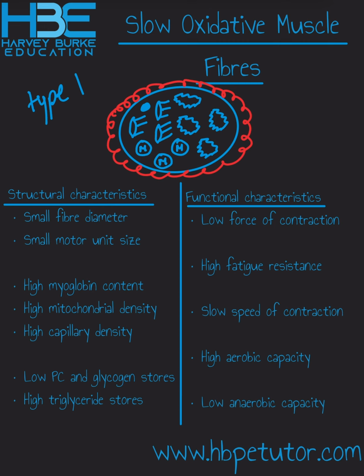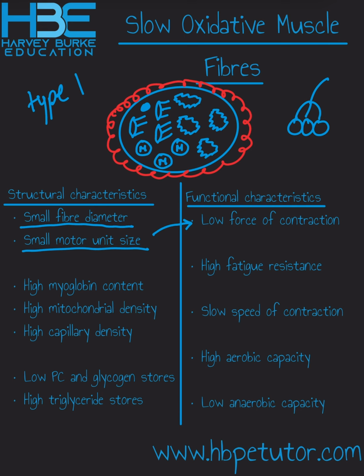So structural characteristics are the ones that you could observe under a microscope. Functional are just how that fibre performs. So structurally, the type 1 fibres have a small fibre diameter and a small motor unit size. What that means is there wouldn't be a lot of fibres per motor neuron. And both of those contribute to a low force of contraction.